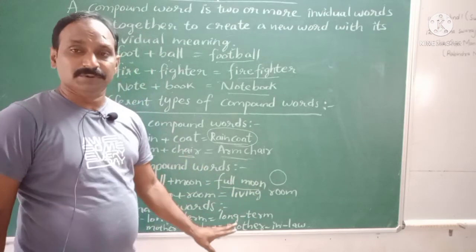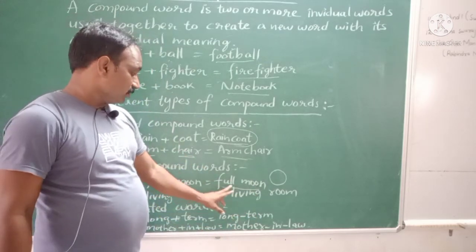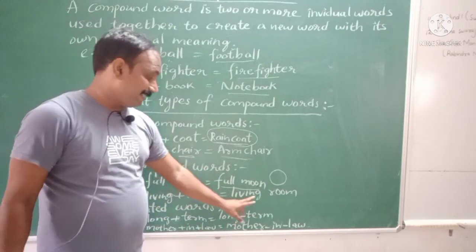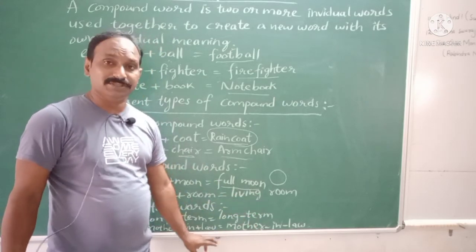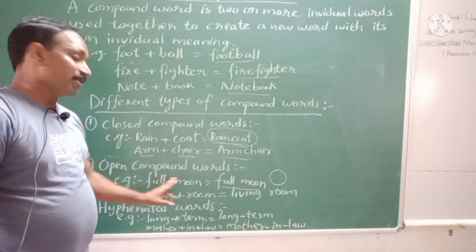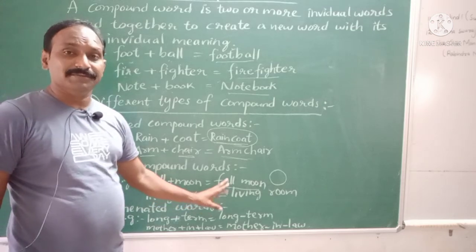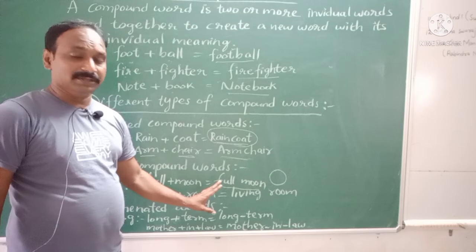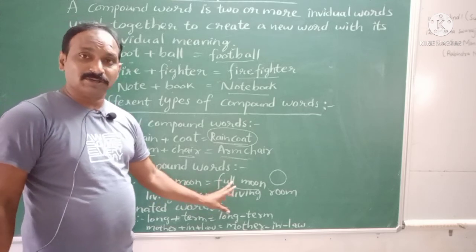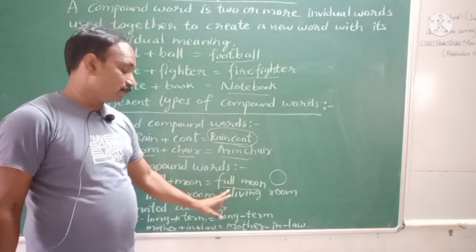There are some English words which always have space between them. We don't use them as combined words, and we have to know what they are.